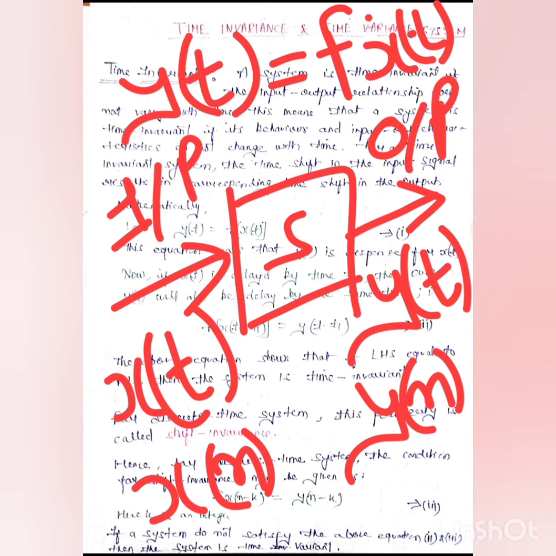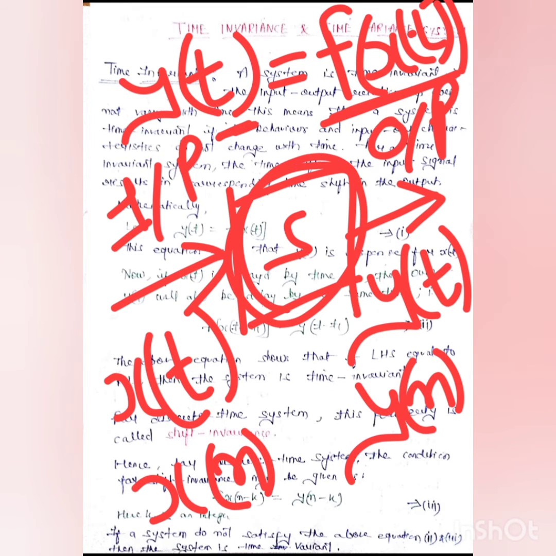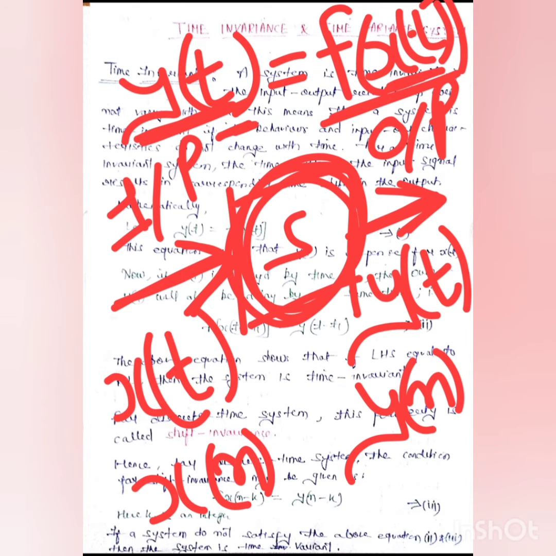This is denoted like this: y of t is nothing but a function of input. Y of t is a response of the signal x of t. Obviously this particular system responds to the input, then only we have the outcome of this particular system, which is y of t.